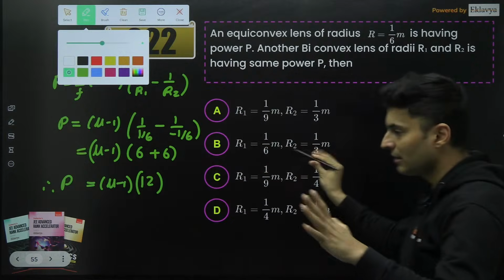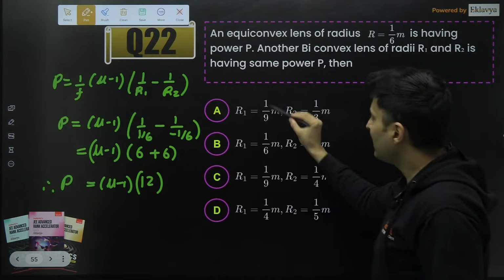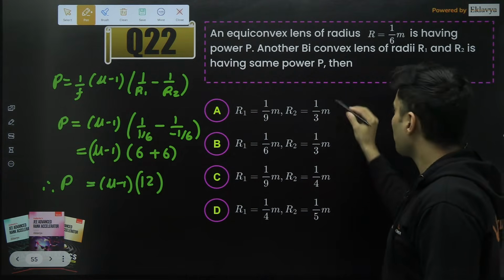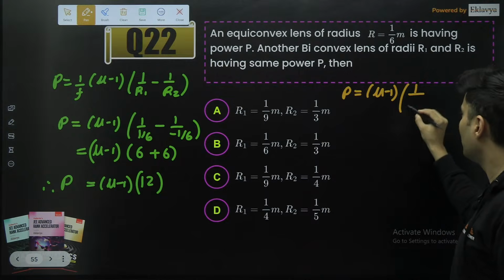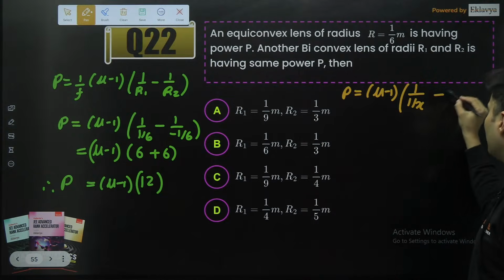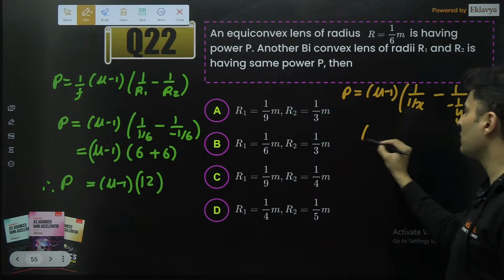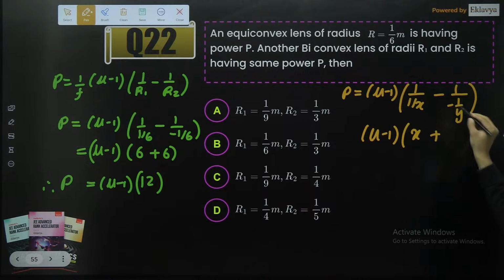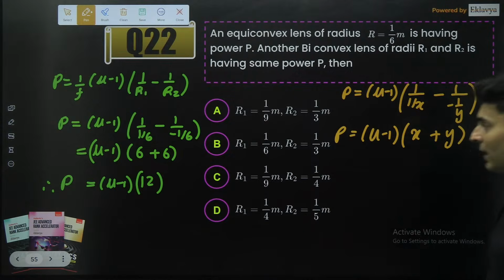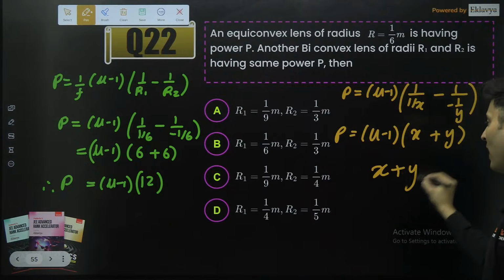Now, there is a very interesting thing which I noticed right over here. See, all the radii are 1 by something. So the power formula will be mu minus 1, 1 by radius 1 is 1 by some number, and everywhere some number is there, minus 1 by some other number y. So it will become mu minus 1, x goes on the top, minus minus plus. This minus is because of the sign convention of the Cartesian coordinates, and y will be there over here. So notice, my dear students, the sum of these two numbers should add up to become 12. So x plus y should be 12.